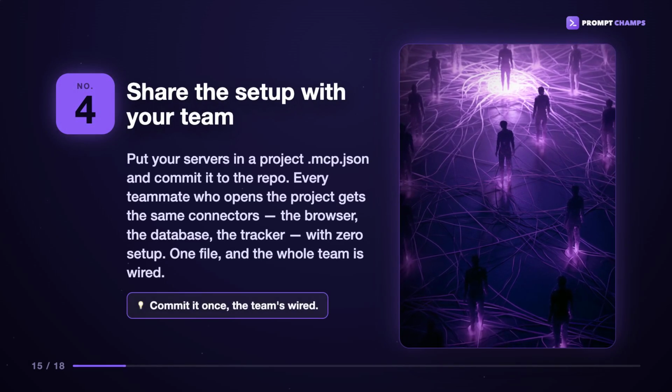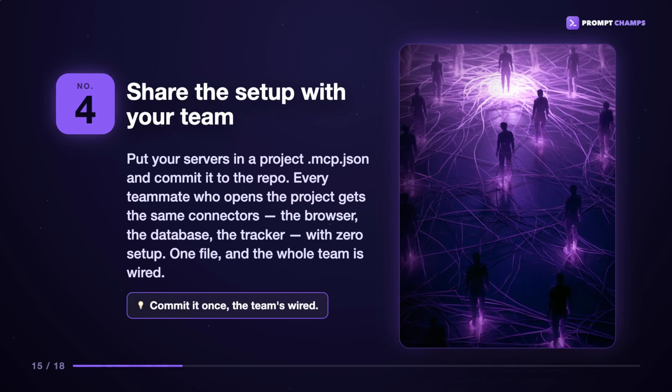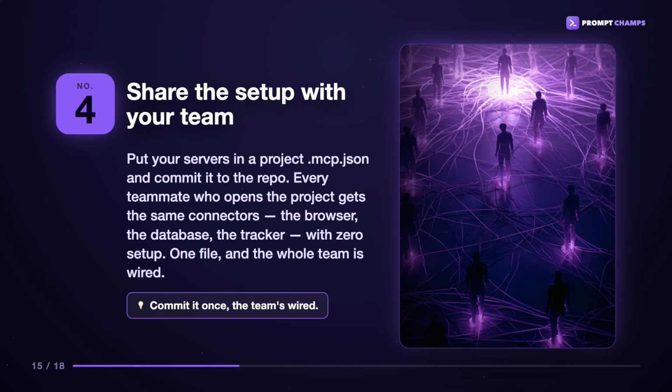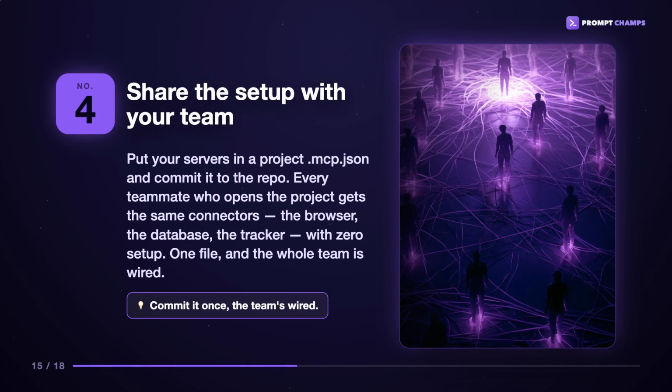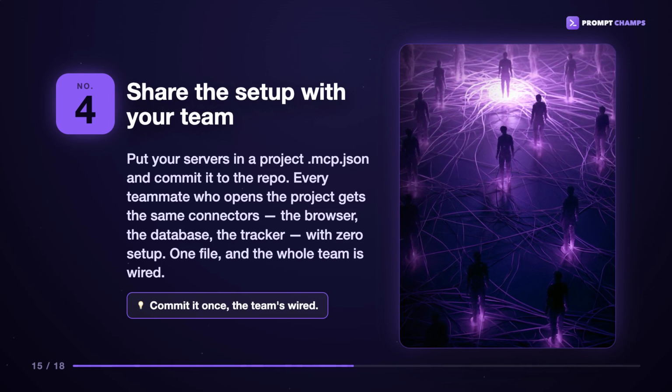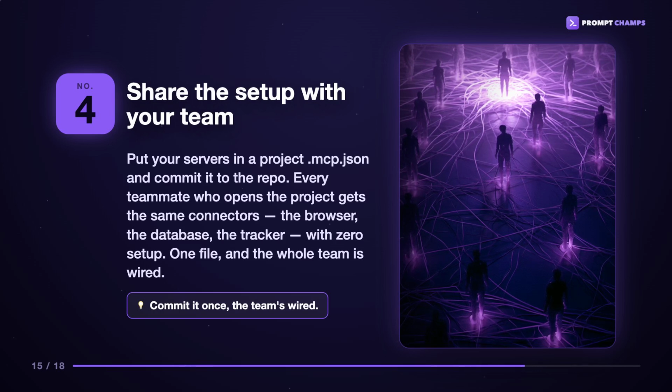Number 4, share the setup with your team. Put your servers in a project .mcp.json and commit it to the repo. Every teammate who opens the project gets the same connectors, the browser, the database, the tracker, with zero setup. One file and the whole team is wired.